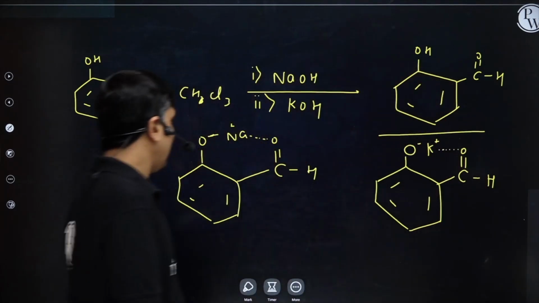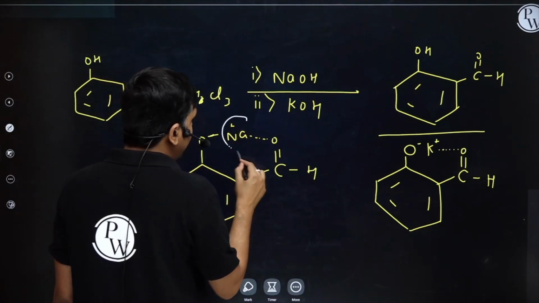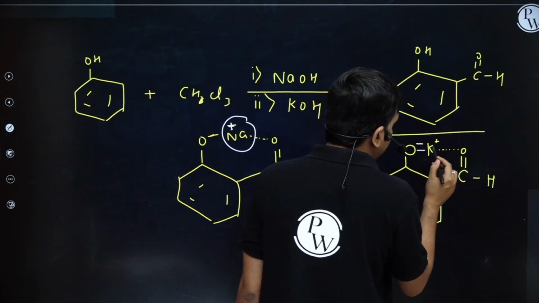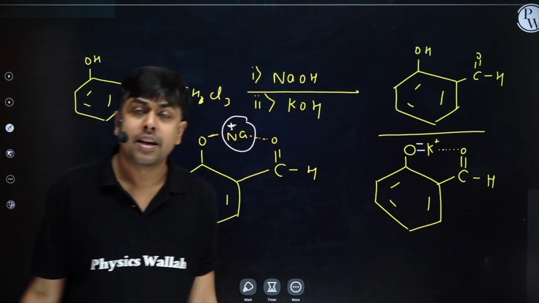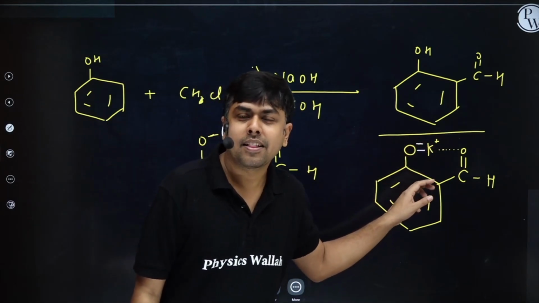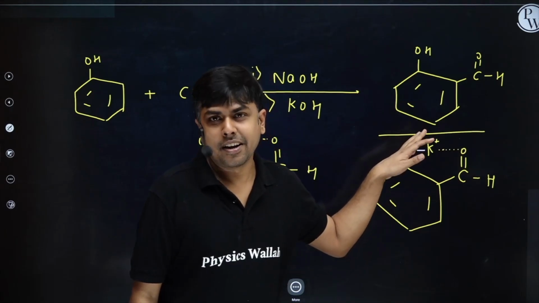Now, a very interesting story here. If we look at the size of Na plus and the size of K plus, which one is larger? K plus. Larger the size of the cation, lesser will be the stability of this ring, right?